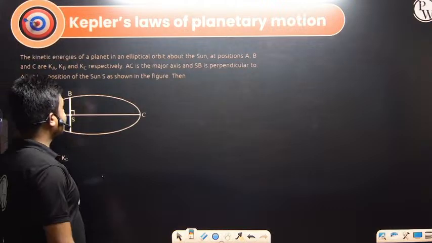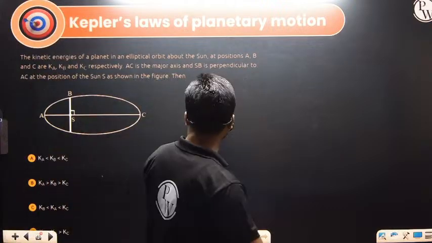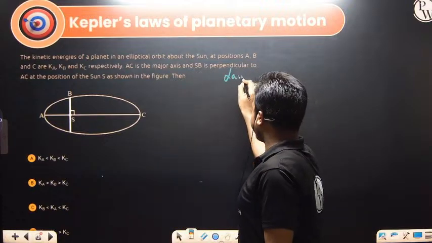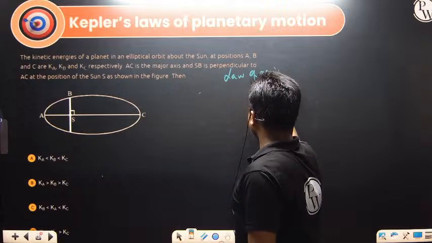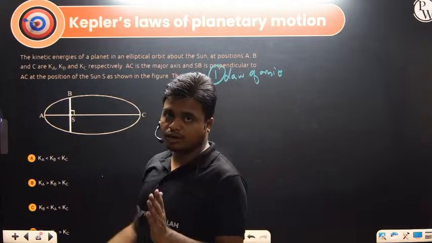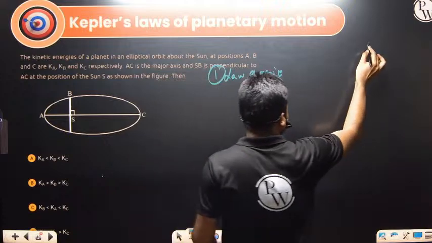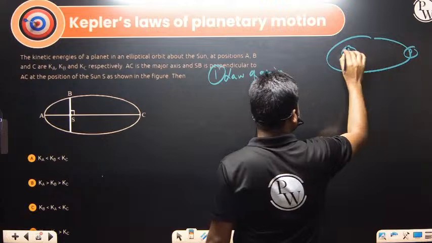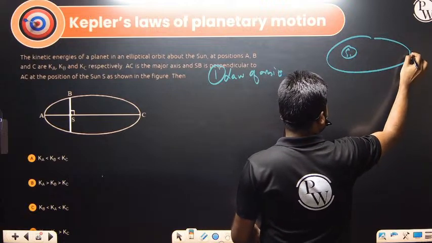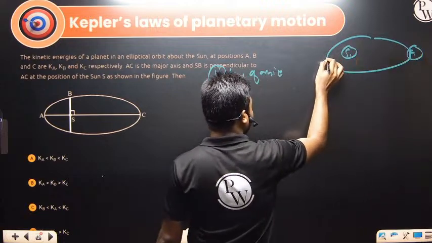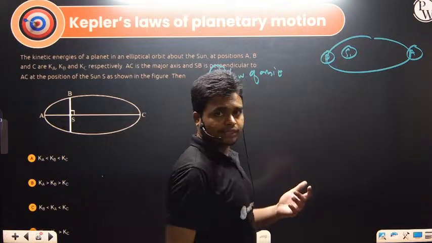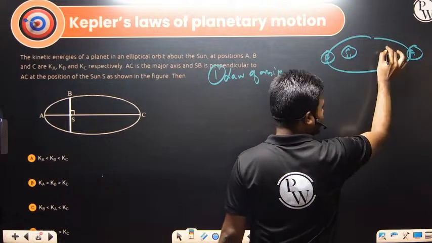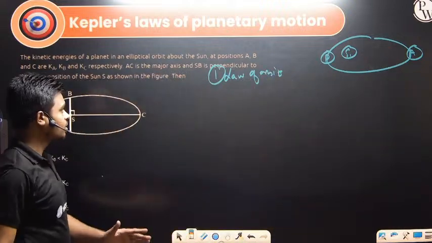Next we have Kepler's laws of planetary motion. If we talk about Kepler's laws of planetary motion, we have three different laws. The law of orbits: planets revolve around the sun in an elliptical orbit, not a circular orbit. So this is the law of orbits. This particular point we call aphelion, that is the farthest distance from the sun, and this is perihelion, that is the nearest distance to the sun. So the planets are revolving in this particular orbit, where the sun is kept at one of the foci of the ellipse. This is the law of orbits.